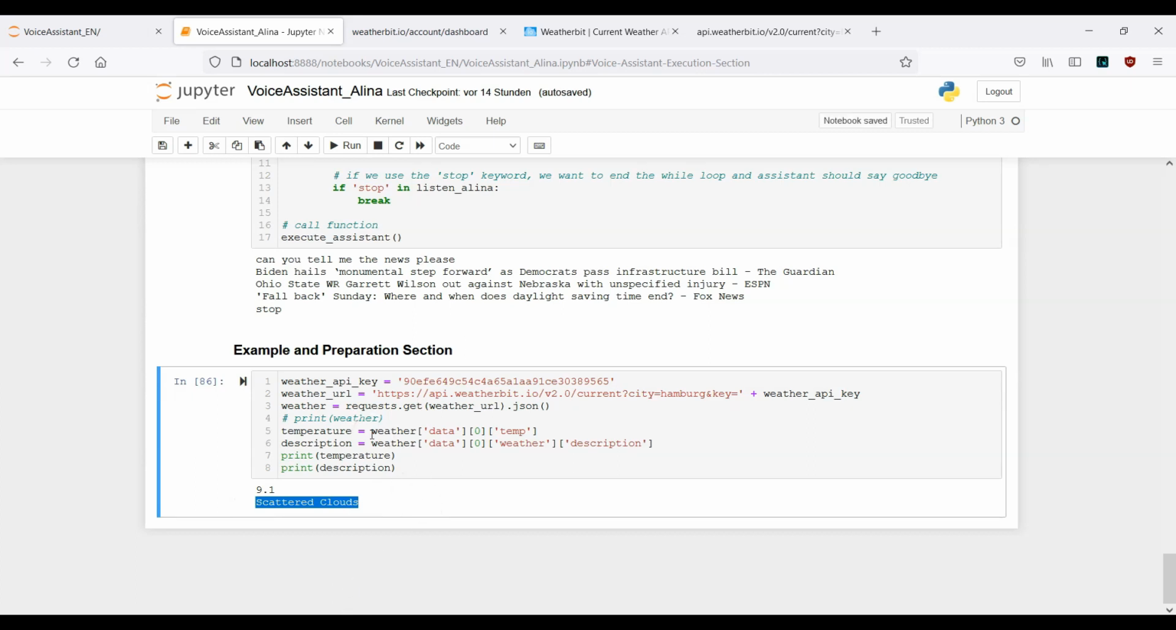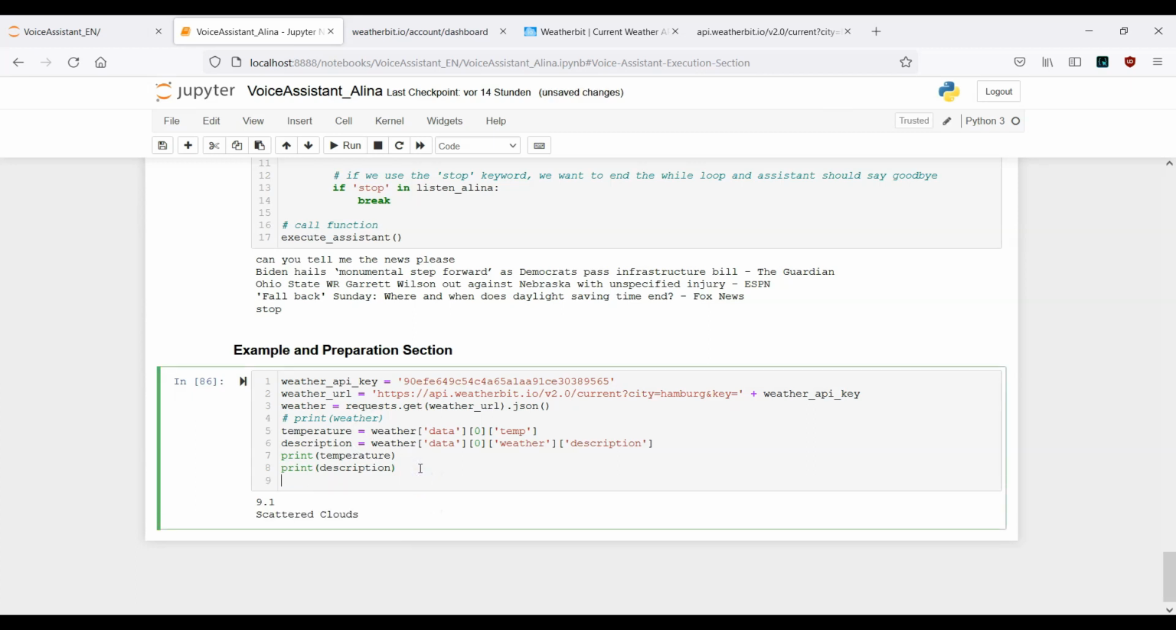Now we need to do it somehow interactive. That means here in this example, what we need to modify is the following. Number one is we don't want to hard code this city, because again, the voice assistant should ask us what city we are interested in.